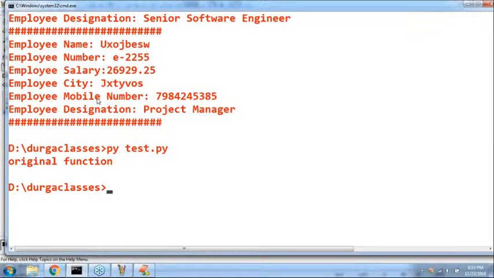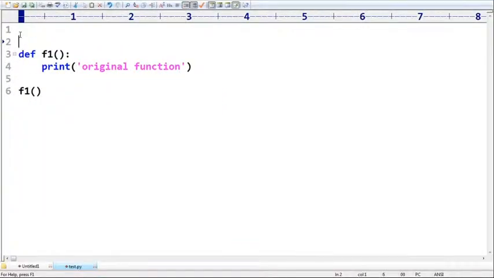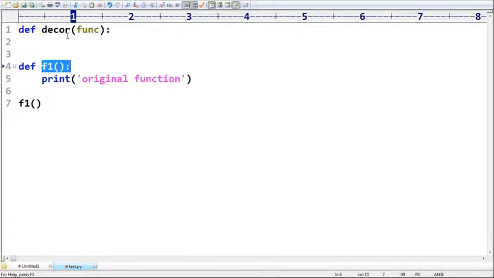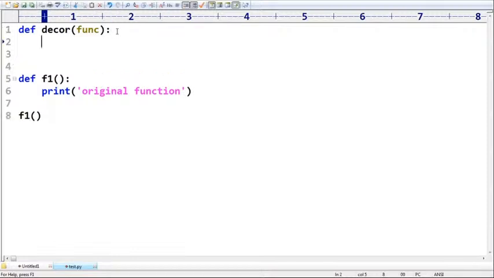I want to do some extra enhancements for this. Very simple: def decor. This decor always takes some function as the argument, which is called the input function. So this f1 will become the input function. Now inside this function, I'm defining some extra function, inner.